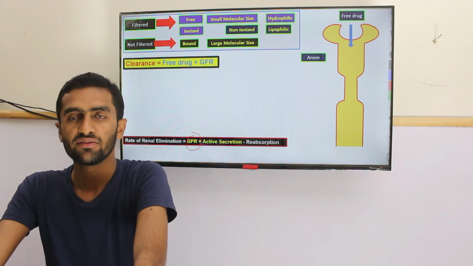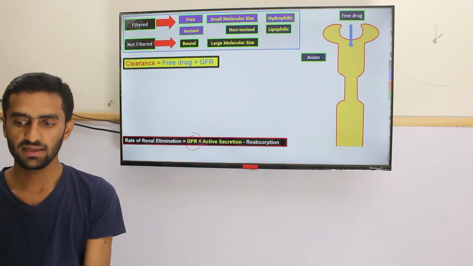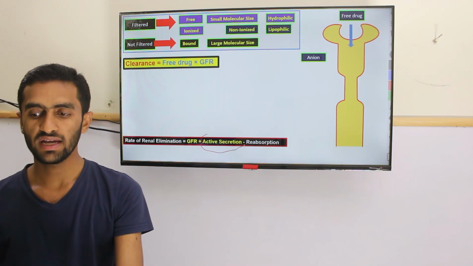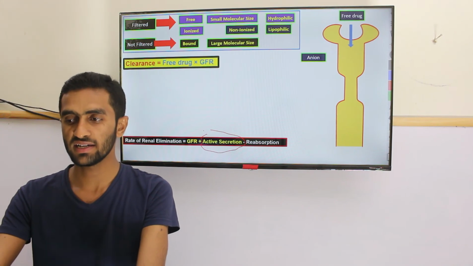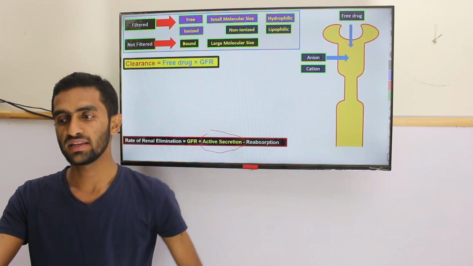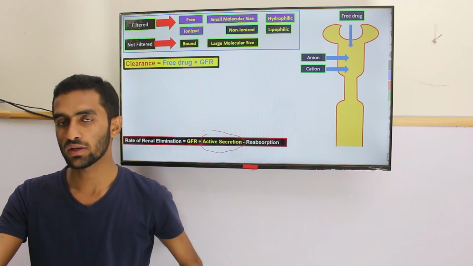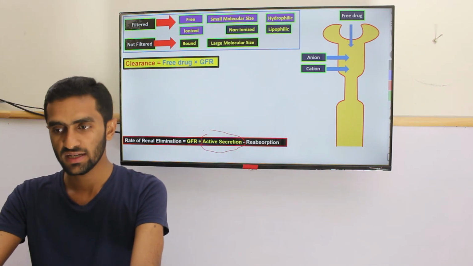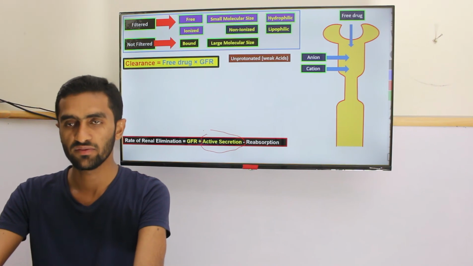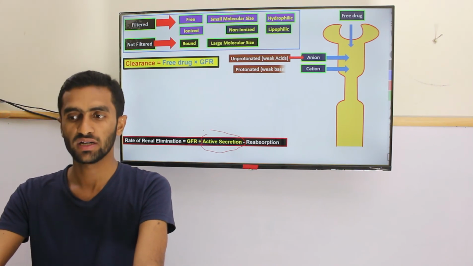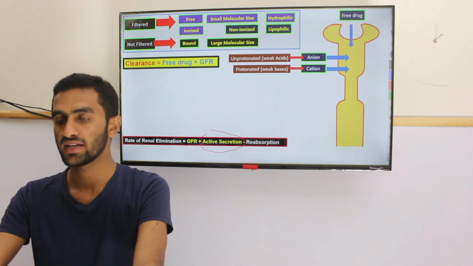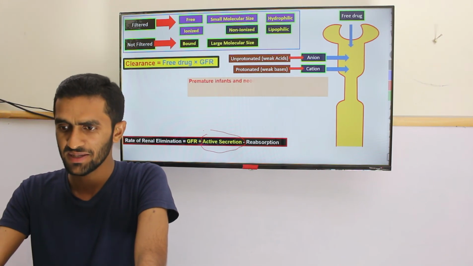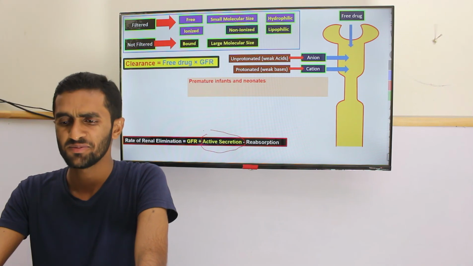The second step is active secretion. So different anions and cations are going to be secreted, meaning they enter into the tubular system, coming out of the plasma or blood vessel. As I mentioned, the important anions are the unprotonated weak acid drugs, while the protonated form of weak bases are the cations, so they can come into the renal tubule.